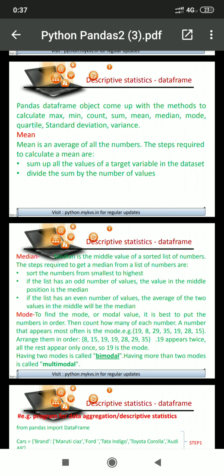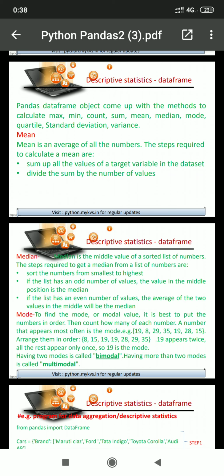Median is quite different as compared to mean. Whereas in mean we find the average of the numbers, in median we arrange the numbers in ascending order and find the number which exists at the middle position.